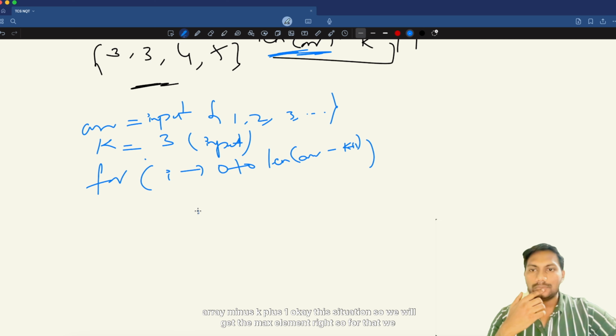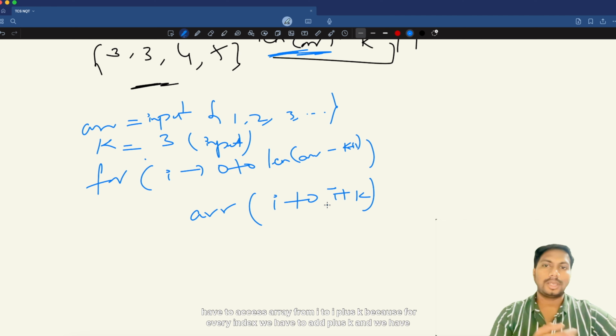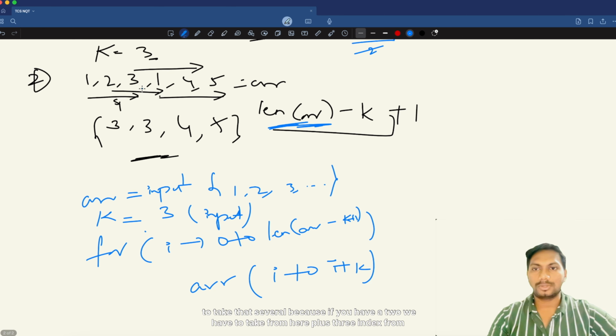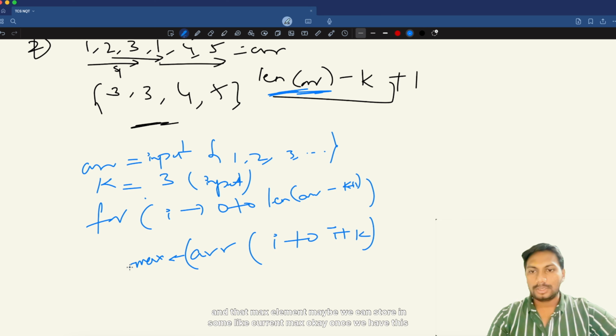For that we have to access the array from i to i plus k, because for every index we have to add k and take that sub-array. If we are at 2, we take from here plus 3 indexes, and from here plus 3 indexes, like this. So from array of i to i plus k we have to pull out the max element, and that max element maybe we can store in some current max.